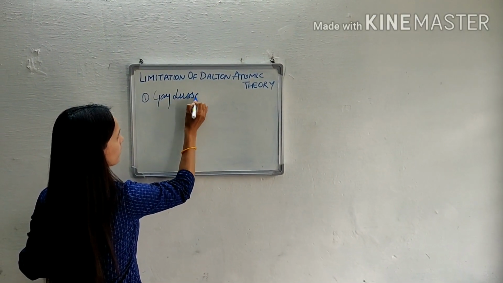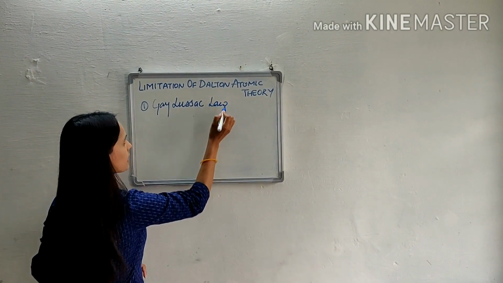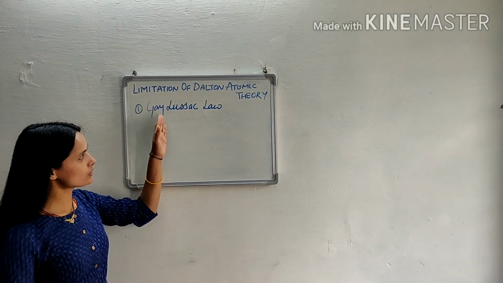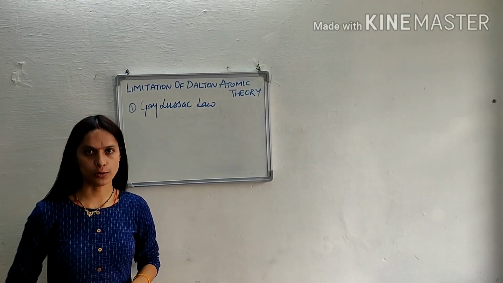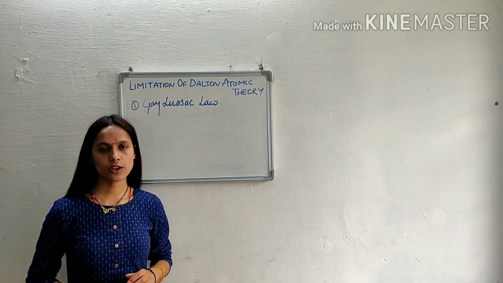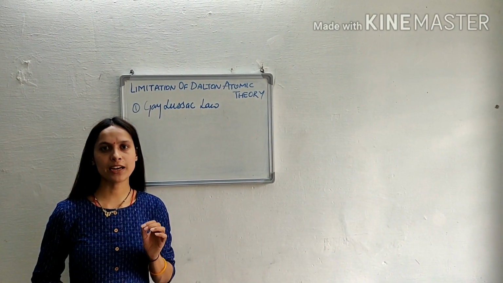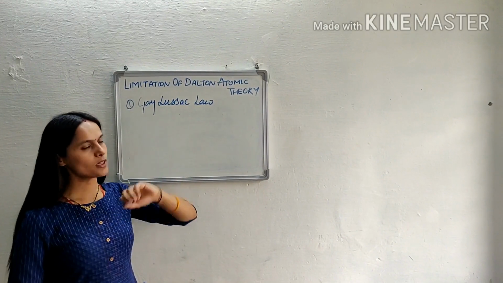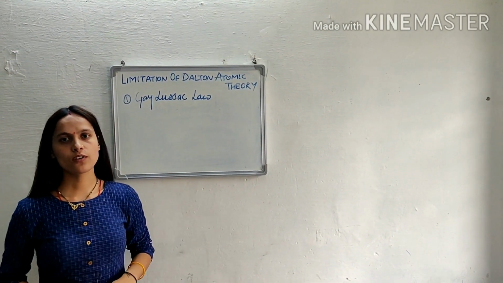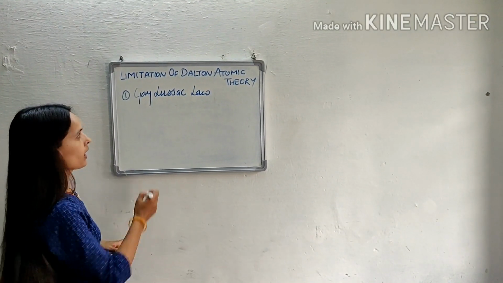We all know that all the laws except Gay-Lussac law emphasize on mass, whereas Gay-Lussac law emphasizes on volume. And if we talk about Dalton atomic theory, it emphasizes upon only and only mass. So Dalton atomic theory has no correlation with volume. So Dalton atomic theory failed to explain Gay-Lussac law.